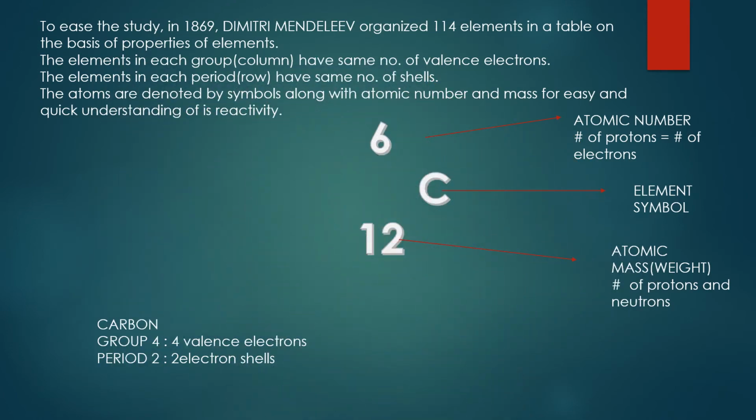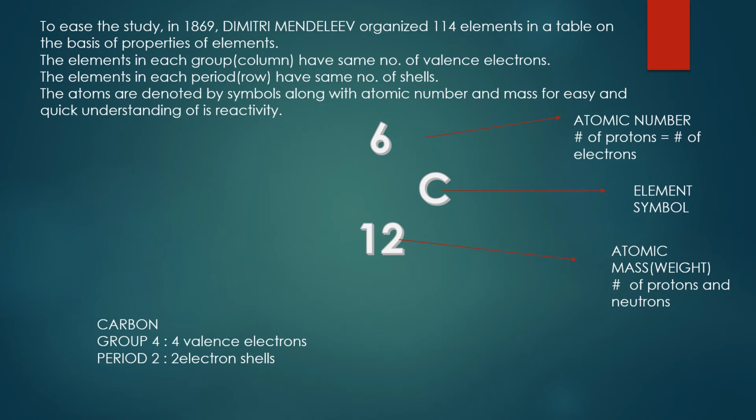To ease the study of these atoms, Mendeleev in 1869 organized the total 114 known elements in a periodic table on the basis of their properties. But how did he come to know about the different properties of an element? On the basis of the electrons, on the basis of the reaction, on the basis of the bonds.